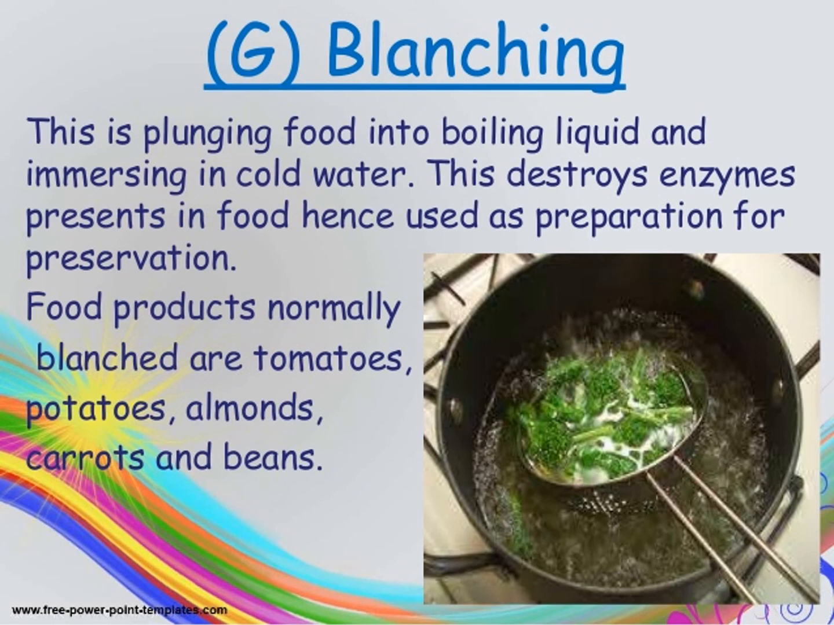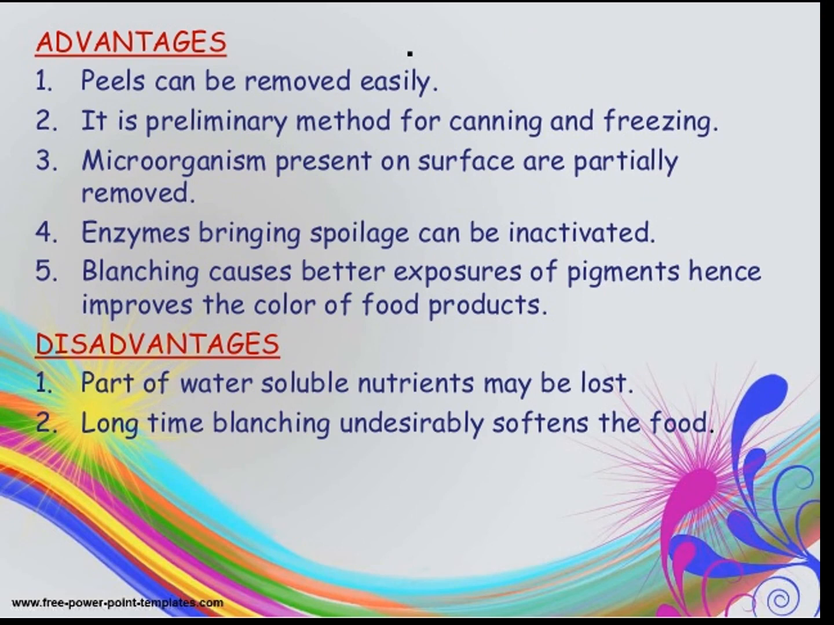Then the last method is blanching. This is plunging food into boiling liquid and then immersing it in cold water. This destroys the enzymes present in the food, hence it is used as a preparation for preservation. Food products normally blanched are tomatoes, potatoes, almonds, carrots, and beans, and green leafy vegetables like palak, spinach, methi, etc. Then the advantages of this blanching method: peels can be removed easily.